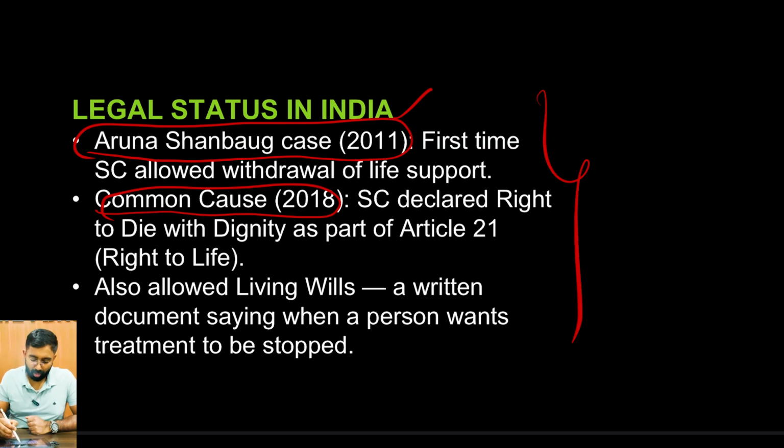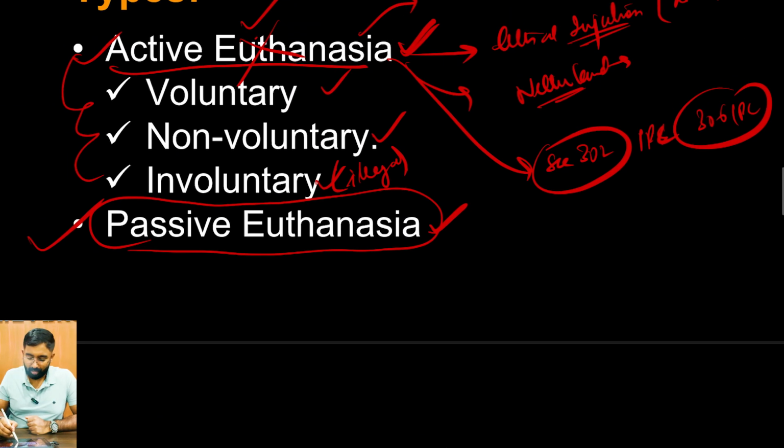In the Aruna Shanbaug case, for the very first time the Supreme Court allowed the withdrawal of the life support system. So now, what is passive euthanasia? Here we are not directly causing the death of a patient who has a certain illness by injecting chemicals or a lethal injection, but indirectly we are doing it, right?